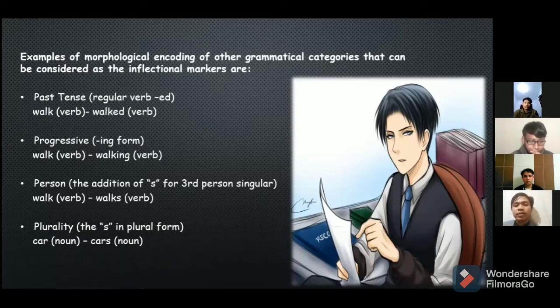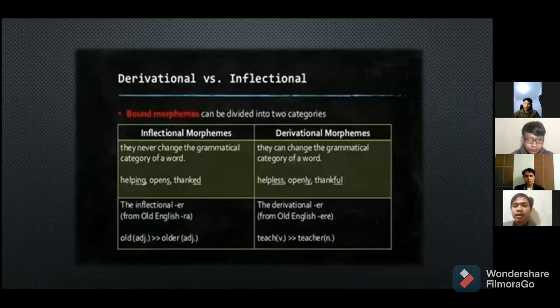The example, car. Car is a noun. If the car is plural, then adding s. This means it becomes cars. Okay. Next would be explained by Fajar.